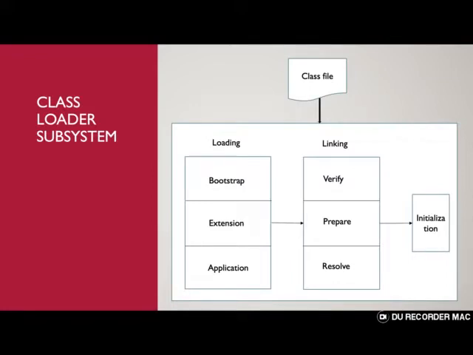In the extension class loader, the libraries present inside the JRE lib folder get loaded. And the application class loader is the final part, where our own application and its dependencies get loaded. Our own application code and our own dependencies get loaded in the application loading part. Linking is split into three parts: verify, prepare, and resolve.